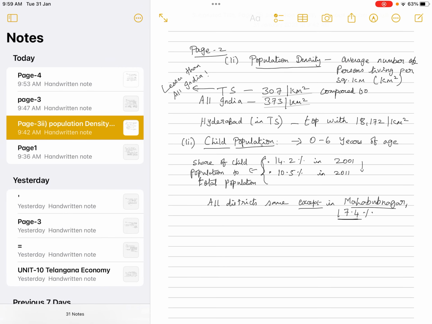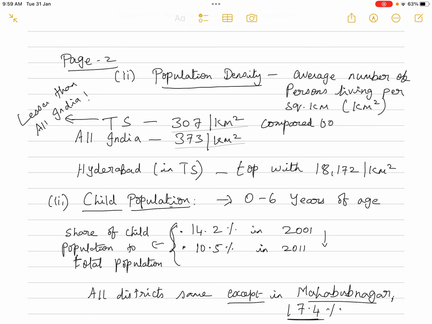Now let us move on to the next one. What about the density of population? So what is the meaning of density of population? What is the average number of persons living per square kilometer? So that is the density of population. You are taking the area also into consideration, that is, per square kilometer, how many persons are living. So we are taking that average. The average number of persons living per square kilometer is known as the density of population.